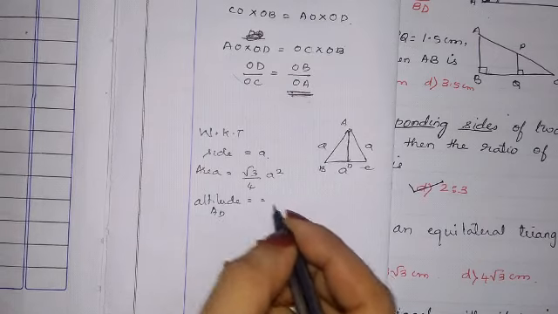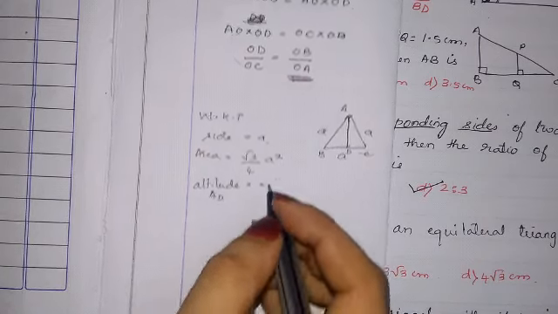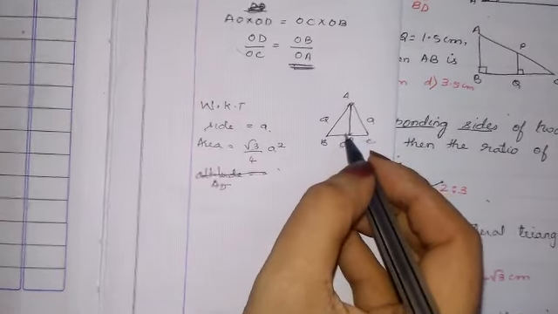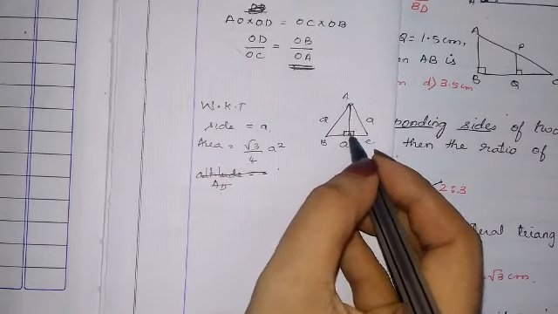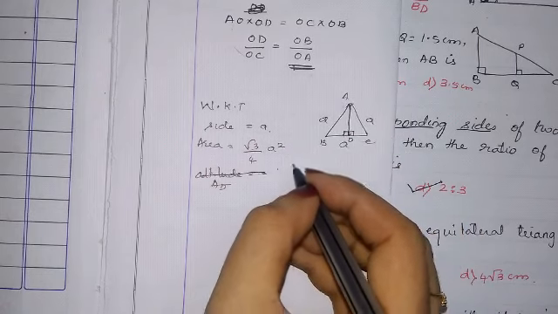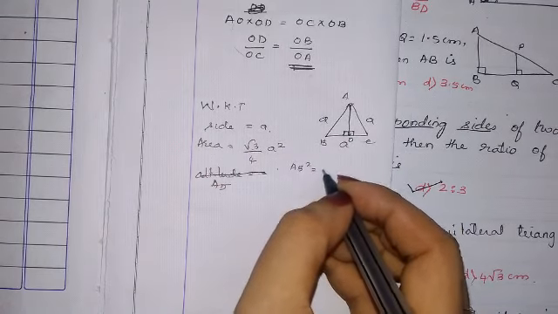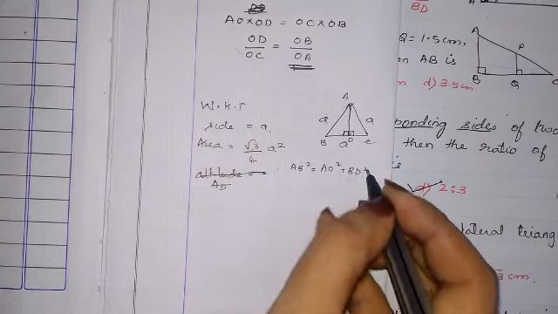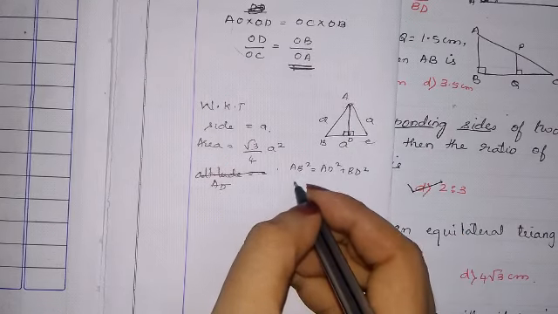AD is equal to AB. We cannot write like this. I'll just solve first. This is Pythagoras theorem. In the right angle triangle, AB square is equal to AD square plus BD square. Okay, AD is altitude, na. A square,